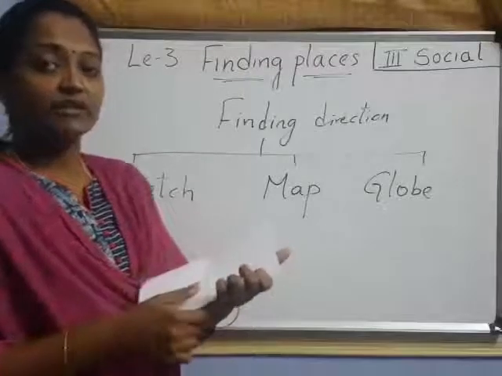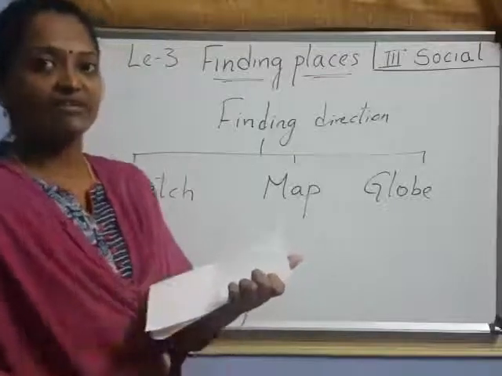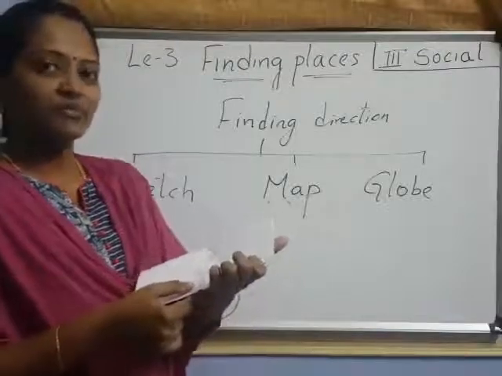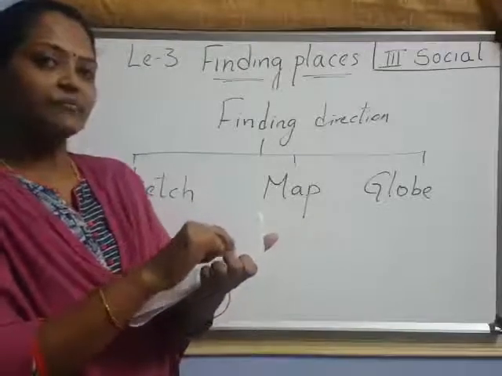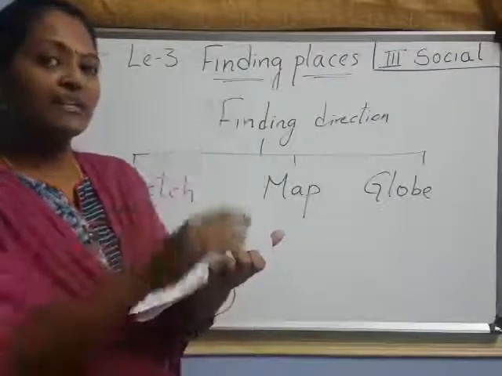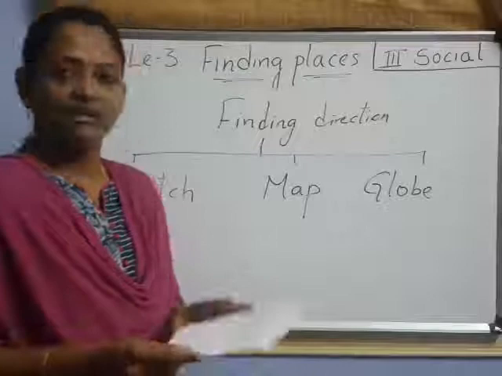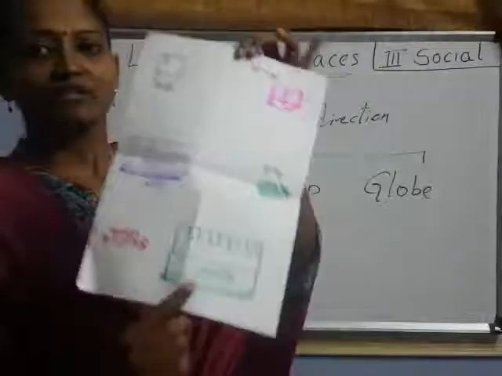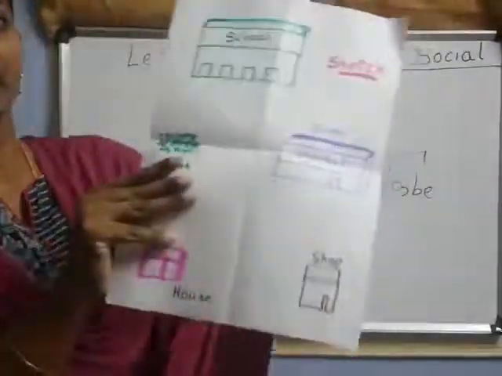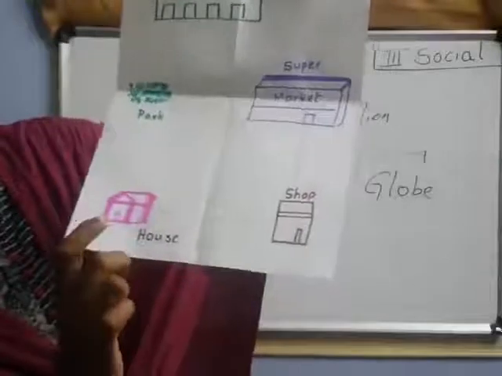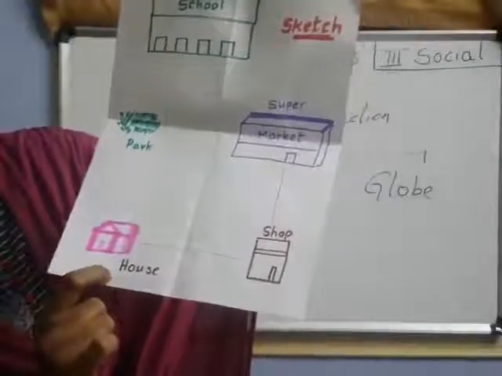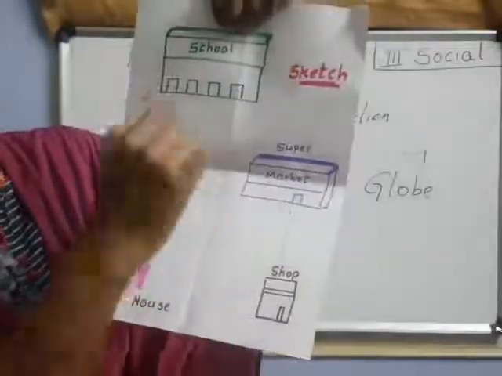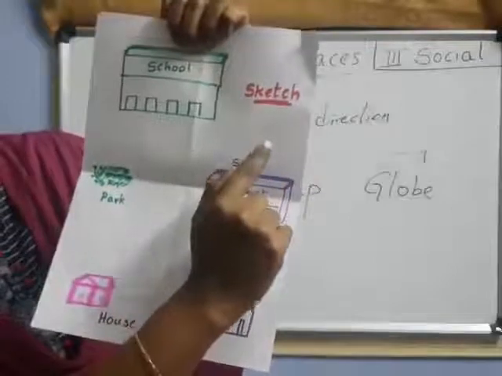Generally people do it like that, drawing on a piece of rough paper a particular building leading to a particular place. Now I am showing you a sketch, how it looks. It is a rough paper, children. Think it is your house. From your house to your school, the way, we call it a sketch.